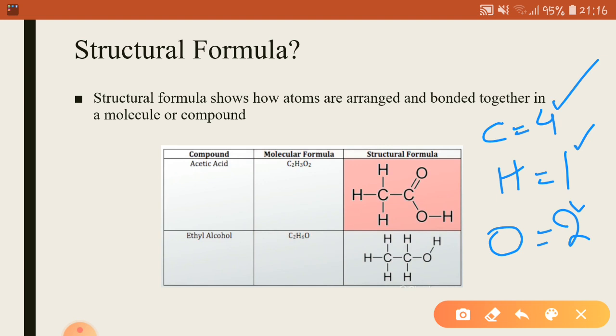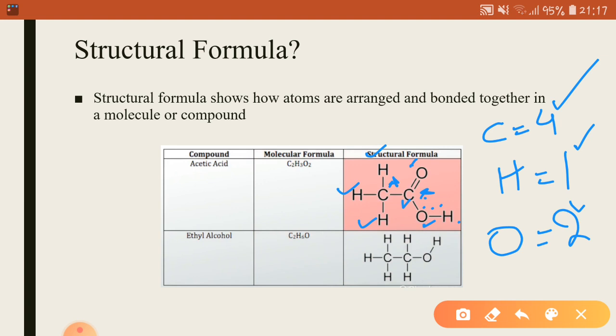So while writing the structural formula, you have to see whether all the valencies of all the atoms have been satisfied or not. Here, for this carbon atom, how many bonds is it forming? 1, 2, 3, 4. For this carbon atom, how many bonds? 1, 2 and 3, because here carbon is bonded to the oxygen atom with a double bond. So we will count it as 2: 1, 2, 3 and 4. Now for this oxygen atom, 1 and 2. For this hydrogen atom, 1.